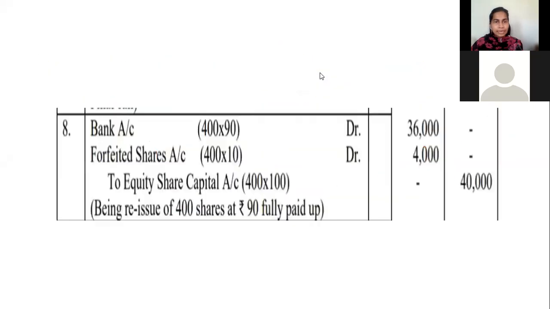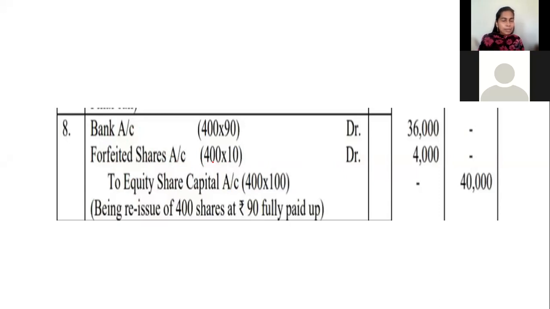For the 8th entry, please write it like this. Please write it along with me. Bank account debit, forfeited shares account debit, to equity share capital account. This is easy. Bank account debit, why? Because Safan, for example, is coming and giving the money. The company is depositing the money into the bank. So the bank has to be debited. Forfeited shares account, here it is debited.